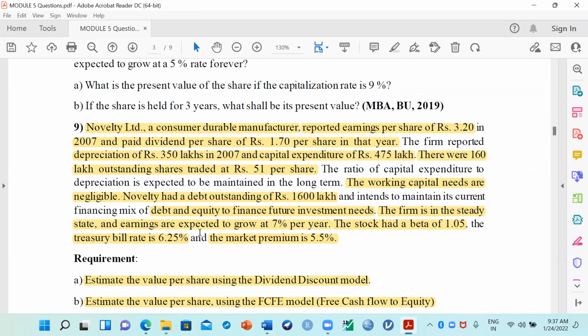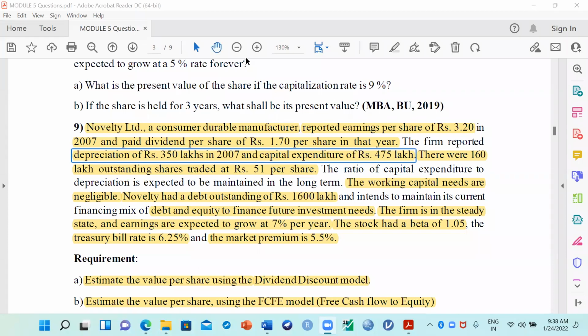The company is going to have debt outstanding, this one is given. Now, can you see here? The firm has reported depreciation of 3.5 lakhs in 2007. And capital expenditure, can you put in the chat box? How much have they given? Capital expenditure is 475 lakh rupees. This is the total capital expenditure of this company.